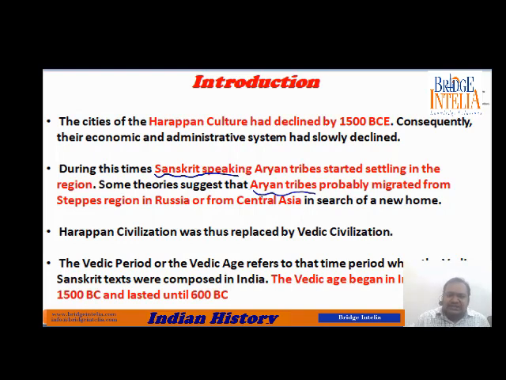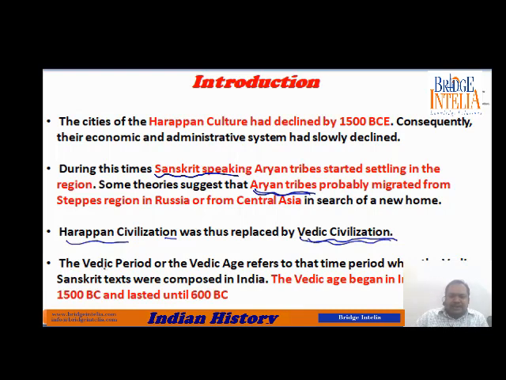In this process, these tribes arrived at the same location where Indus Valley people used to live, and they were almost gone now. They had declined by then. So this vast land was now occupied by these Aryan tribes. You can say that the Harappan civilization was replaced by these Aryan people, and these Aryan tribes started a new civilization of their own, and it is this civilization that we know today as the Vedic civilization.